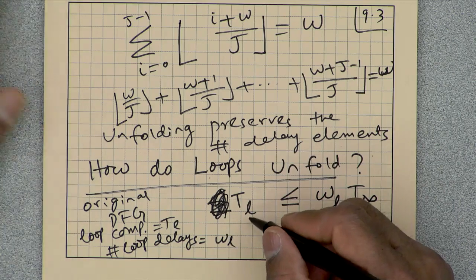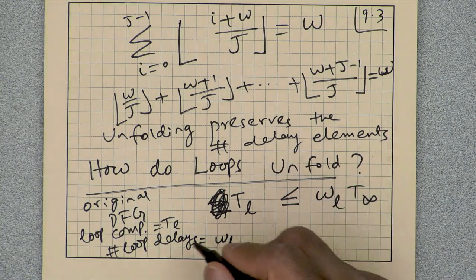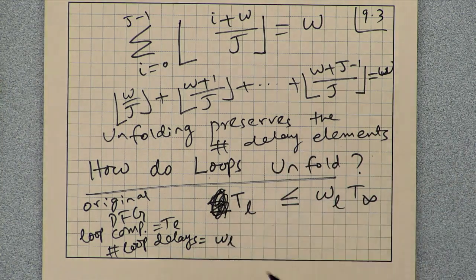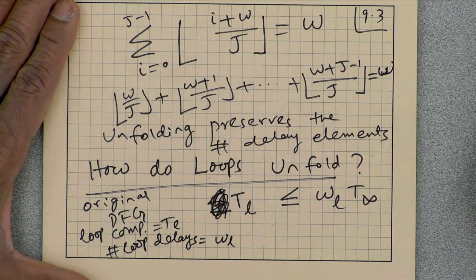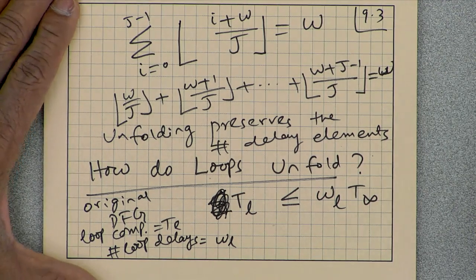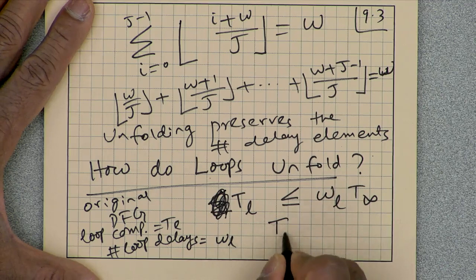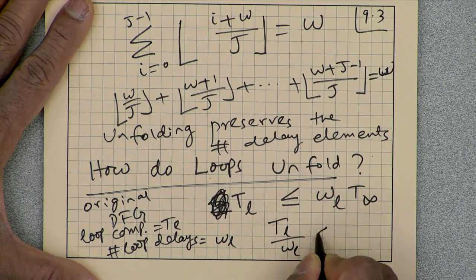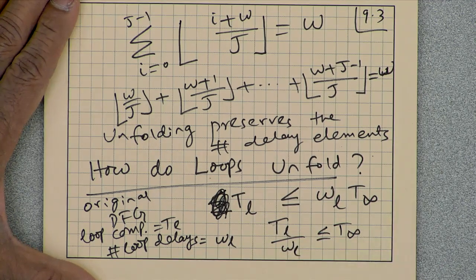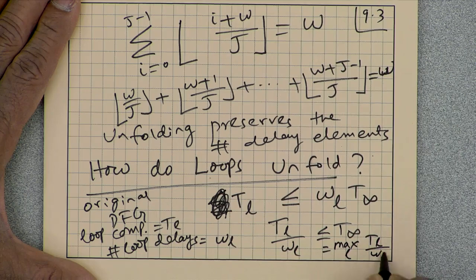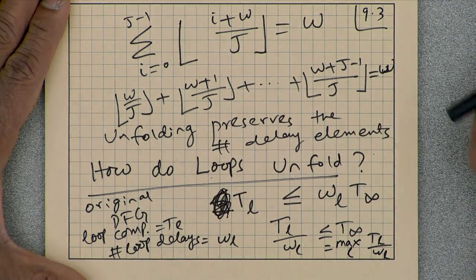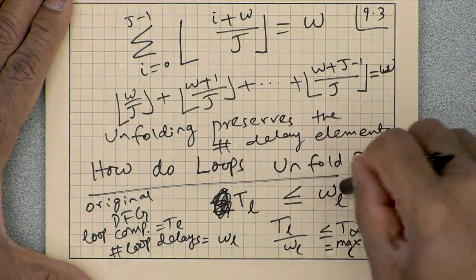So I could put sigma T I for all I belonging to loop L, or just take that as T L. So T L over W L is less than or equal to T infinity, because T infinity is the max over all L of T L over W L. Therefore, we must be able to satisfy that.